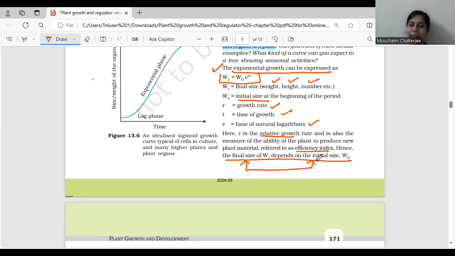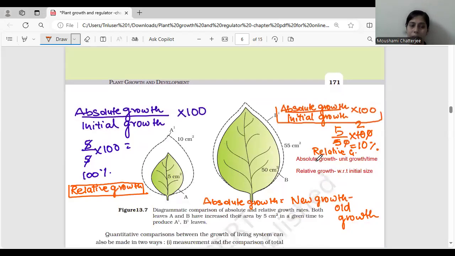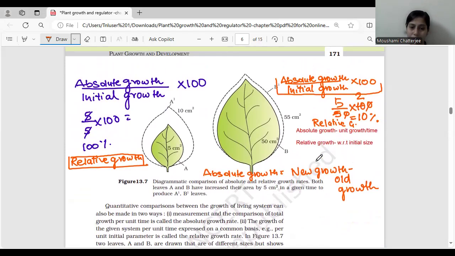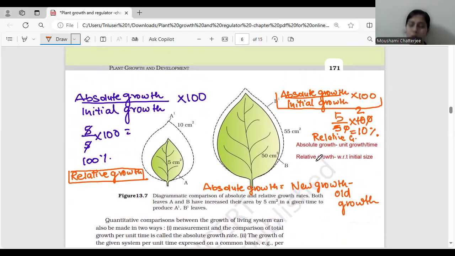Now, again, let's understand the absolute and the relative growth. So what is absolute growth? You can see a diagrammatic representation over here: leaf A and leaf B. This is the initial leaf and this is the final one. 5 centimeter cube was initial, and the final, you can see, the leaf has reached 10 centimeter cube.